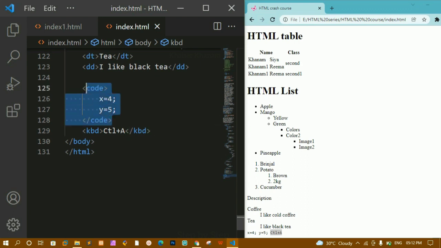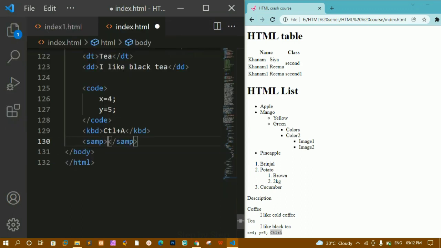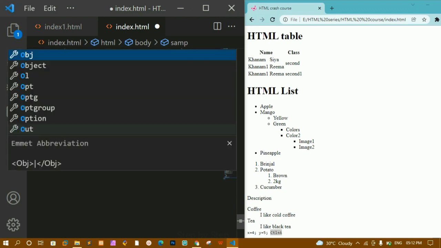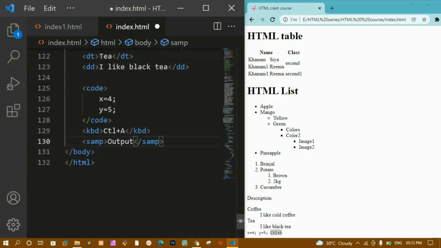If you are writing code, then you will have sample output. For sample output we have the SAMP element, and inside that we can give the output. Whatever output we get, we can pass inside this samp tag. You can see this will be printed like this, and this will look exactly as we are writing the code inside our website.